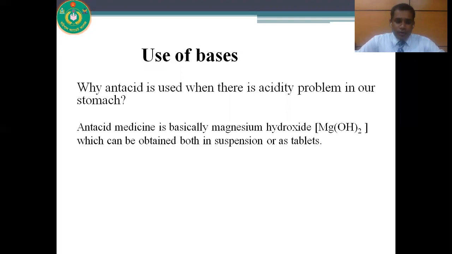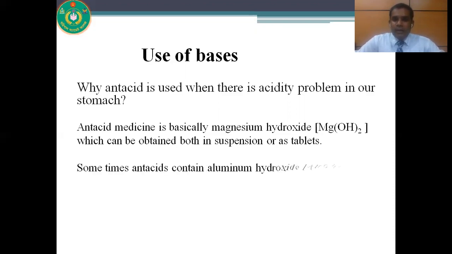When we do not take food for a long time, the secretion of hydrochloric acid in our stomach causes pain. When we take antacid, it reacts with hydrochloric acid and forms a neutral salt. That's why we get relief from pain. Sometimes aluminum hydroxide is also used in antacid tablets.